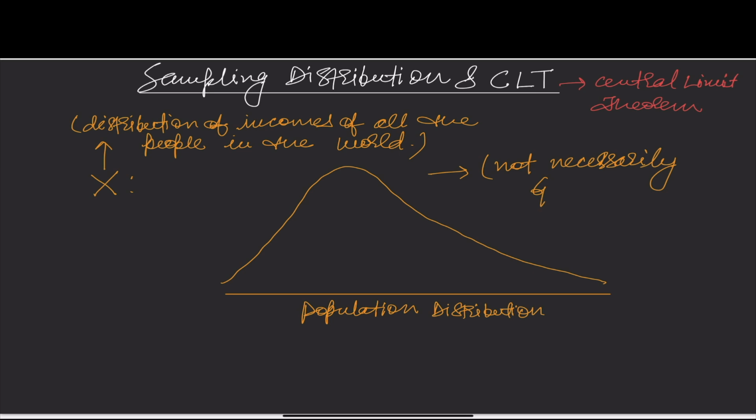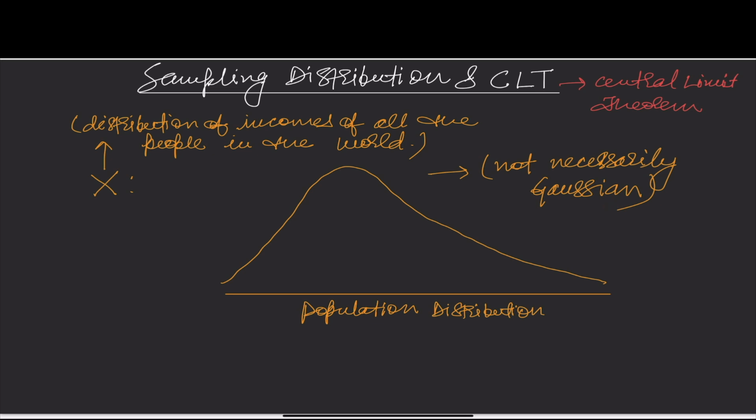Why is this not Gaussian? Because if you look at this distribution, this part is not symmetric with this part. This right hand tail is much longer than this left hand side tail. So it could be any distribution, not necessarily Gaussian distribution.